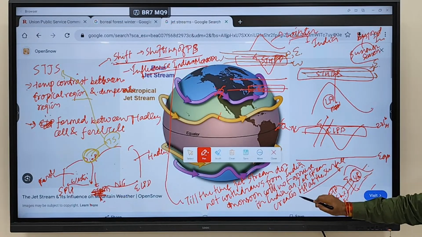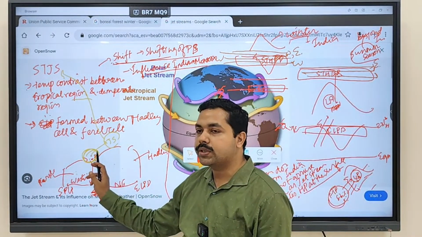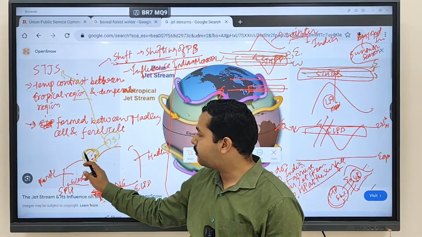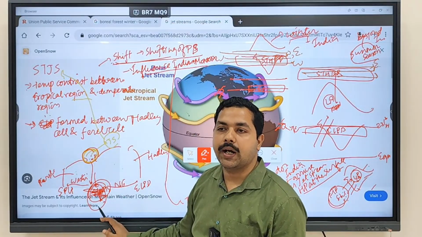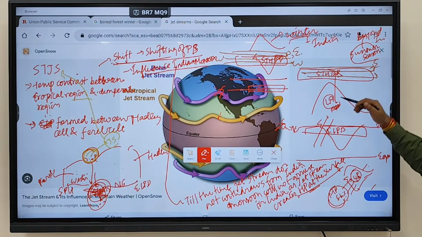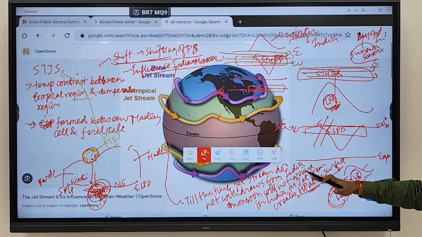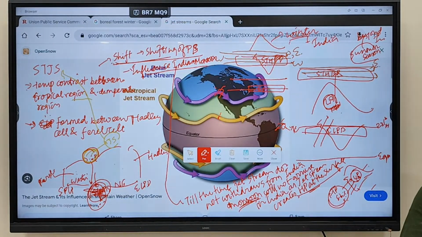Clear? Which type of pressure does the jet stream create at the surface? High pressure at the surface. We discussed the jet stream blows in the upper atmosphere. When the jet stream blows in the upper atmosphere, at the surface high pressure is going to be created. Unless this high pressure withdraws from India and low pressure is created, you don't see wind coming to India. So that's why the monsoon does not arrive in India till the jet stream withdraws. Clear? So that's how the jet stream influences the Indian monsoon. Any doubt regarding this?